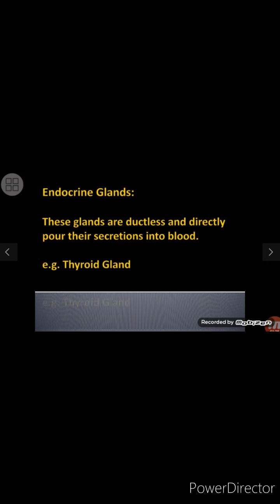Then there is the second type, which is the endocrine gland. Endocrine glands are those glands which are ductless, meaning that they don't have a duct and they directly pour their secretions into the blood. For example, the thyroid gland, and there are many other glands like the pineal gland and adrenal gland. These are also endocrine glands because they are pouring their secretions directly into the blood.